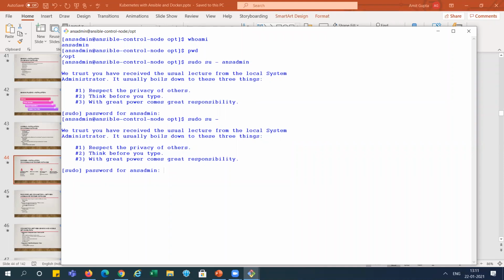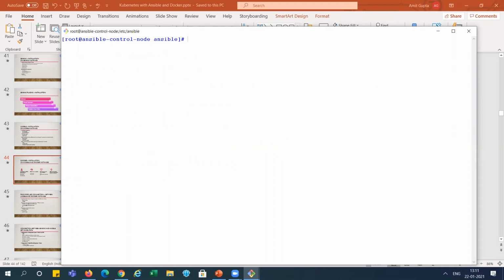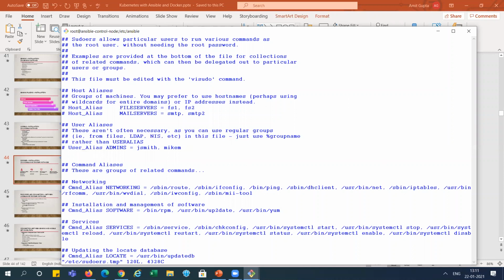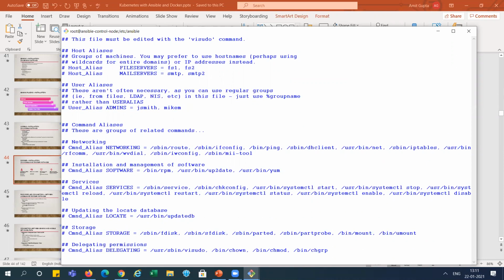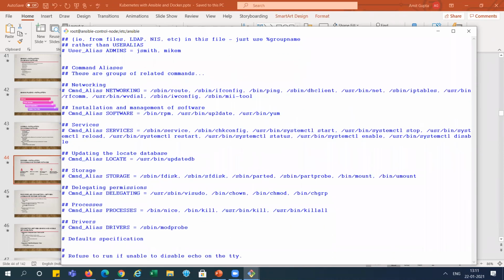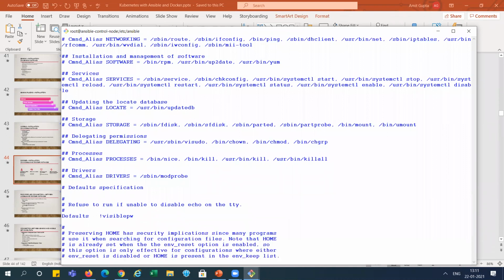Okay, let me exit from there. Yeah, we have now come to the root, right? I'm clearing this screen. So we need to do the sudoers file. We need to give sudo access to the ans admin, right?